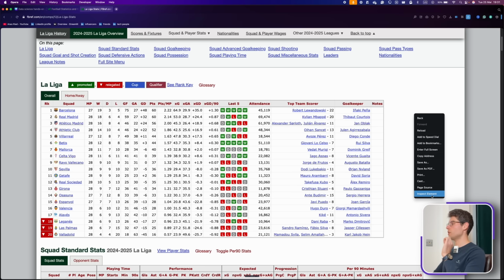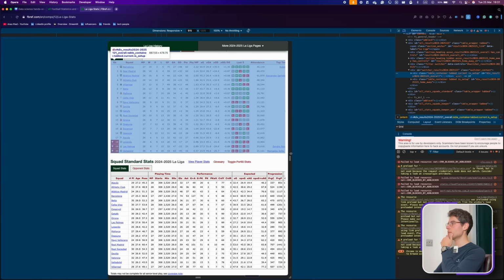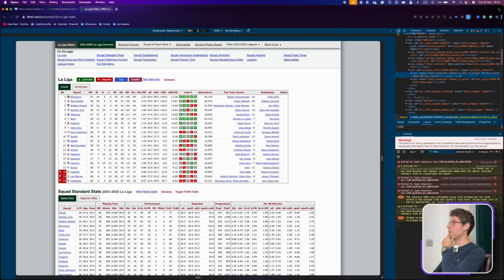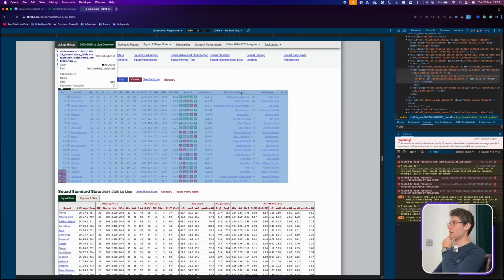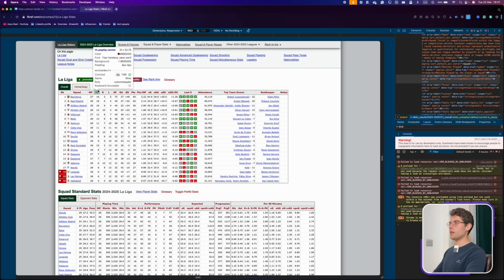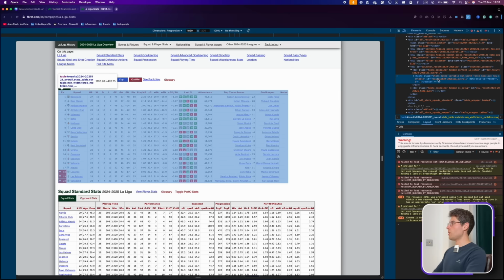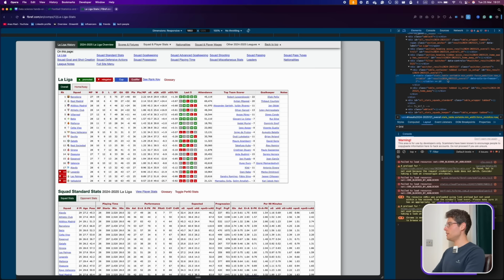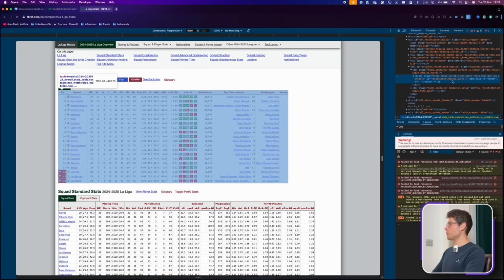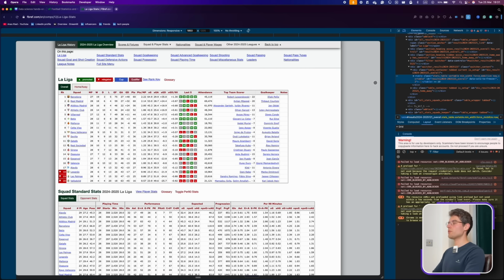So if you right-click in your browser, you can do inspect element, let me just keep this bigger. We have this button here where we can select, and we can look for the table. So if we click on the table, we can see that this specific part on the right gives us the HTML code that we can use to bring this table specifically into Python. And we can see here that we have a specific ID for it, which is results 2024, 2025. So it has some specific code for it.